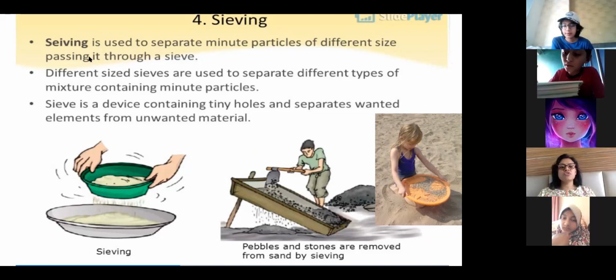You have to write two points. A sieve is used to separate minute particles of different size. And you have different sizes of sieves to separate different mixtures. Depending on the size of the mixture, you choose the size of the sieve.